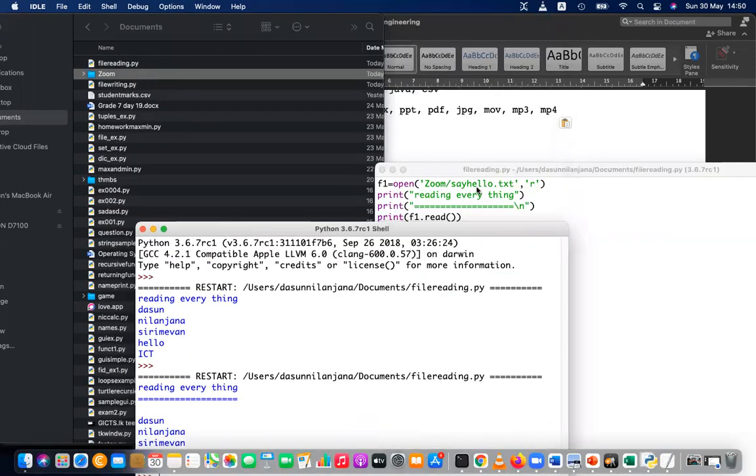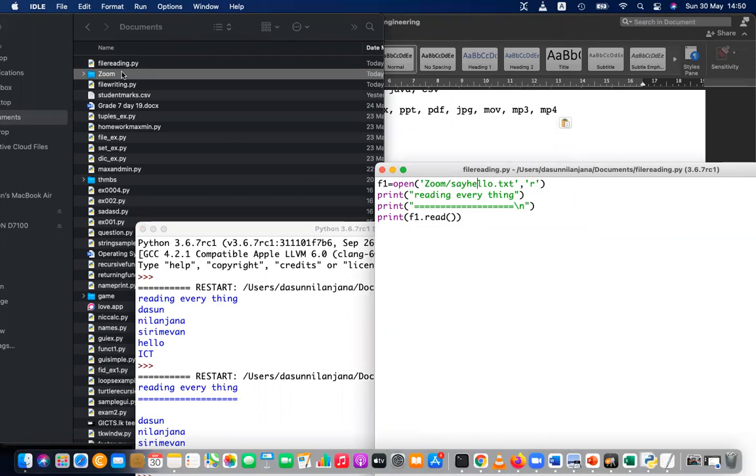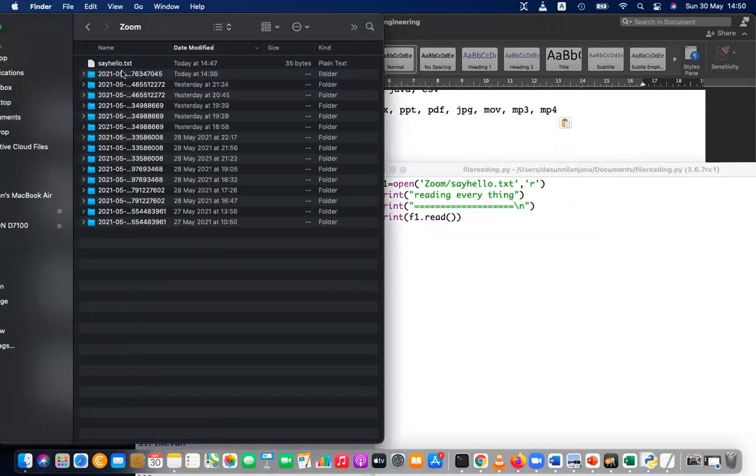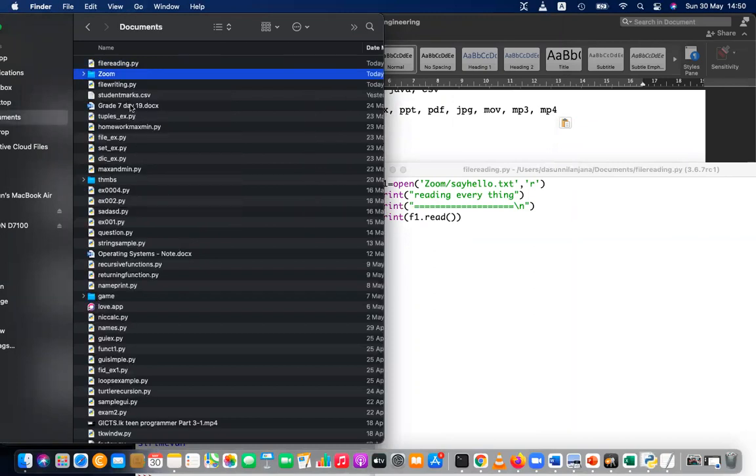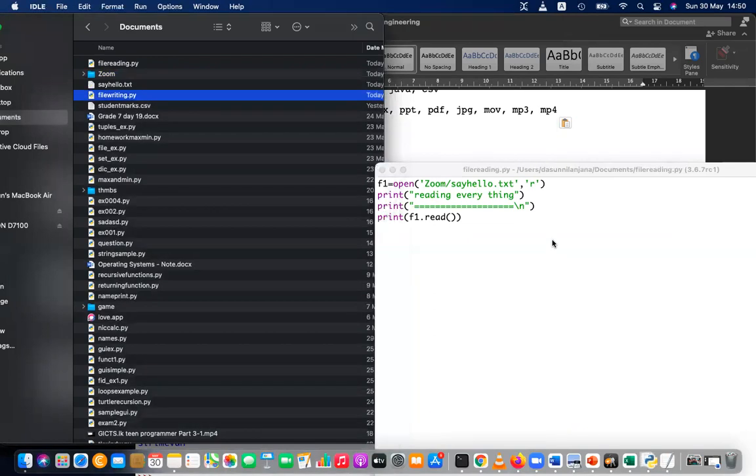Okay, if it is not in the Zoom folder and it is outside, let's copy this file to the outside and paste it here. Now you can see the file is outside, then you can just call the name.